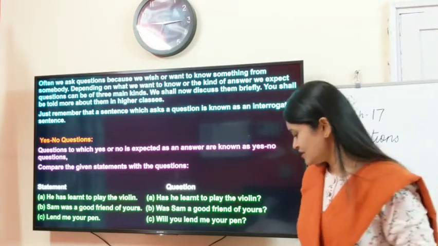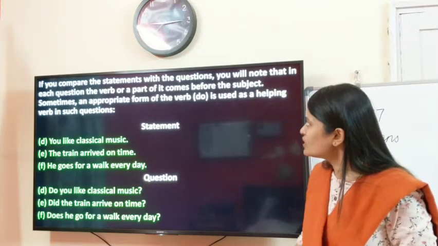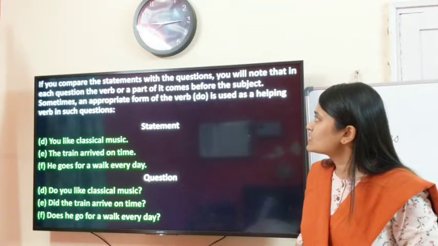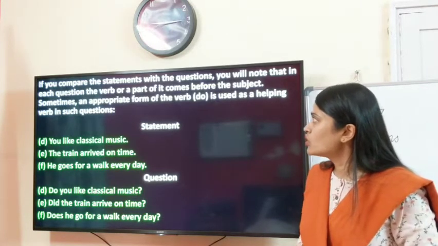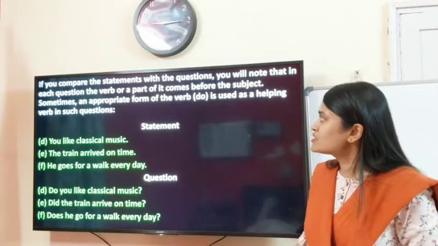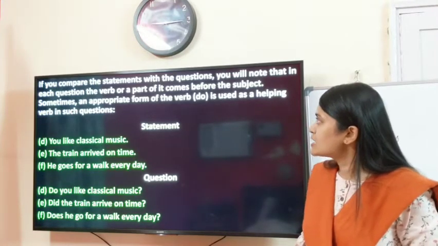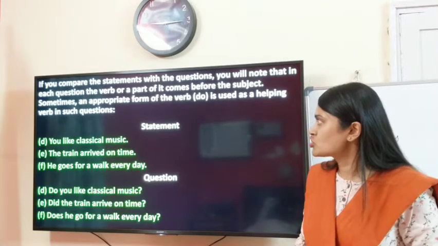Okay, children. Next one. If you compare the statements with the questions, you will note that in each question, the verb or a part of it comes before the subject. Sometimes an appropriate form of the verb do is used as a helping verb in such questions.